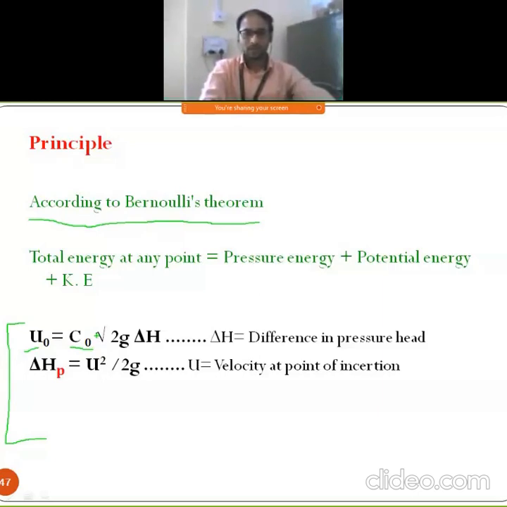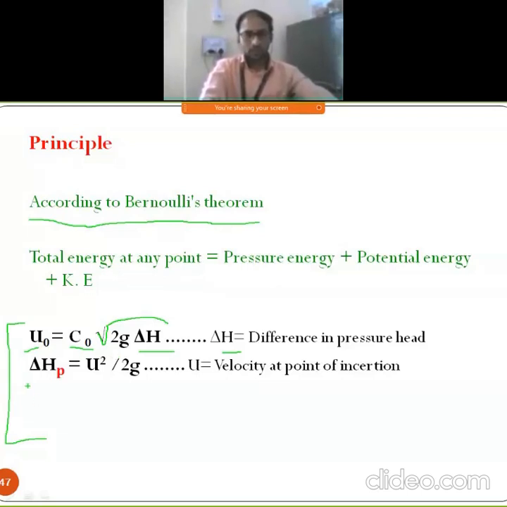So going forward, this equation is u0 equal to C times the square root of 2g delta h. This delta h is simply the difference in pressure here. This square root is obtained by using mathematical equations. Already we have gone through how we can derive these equations.